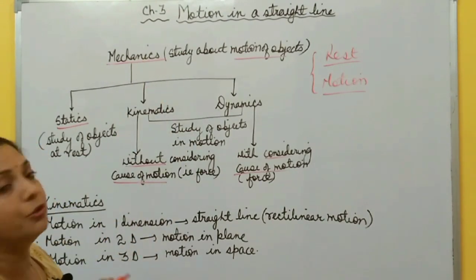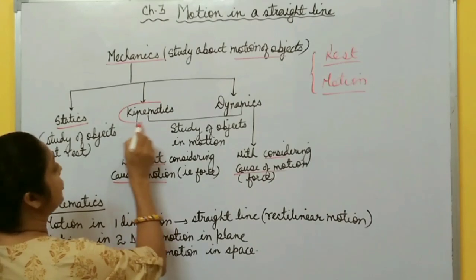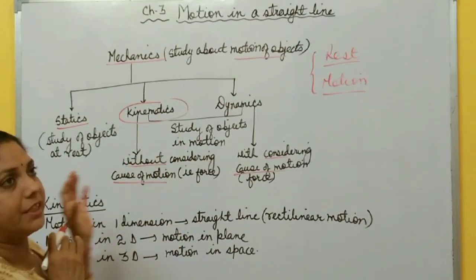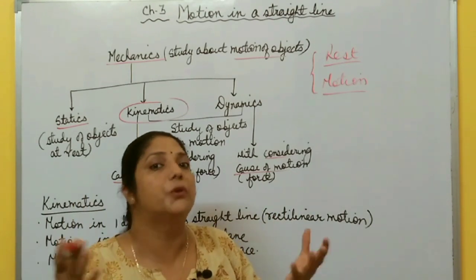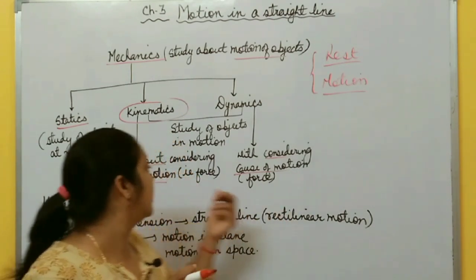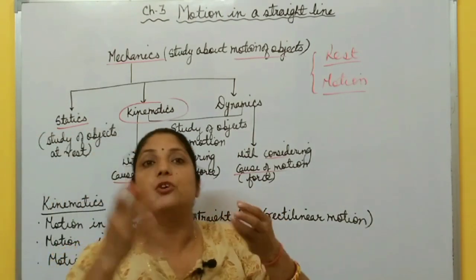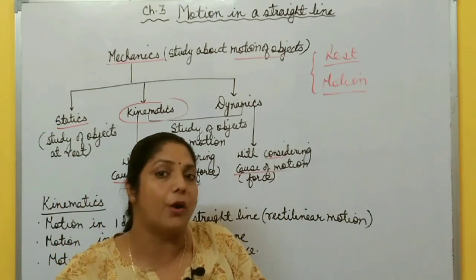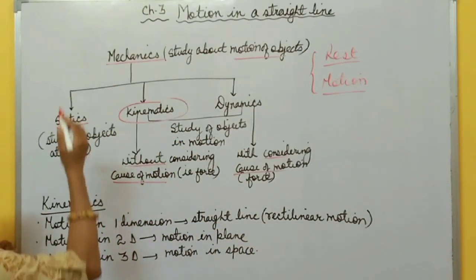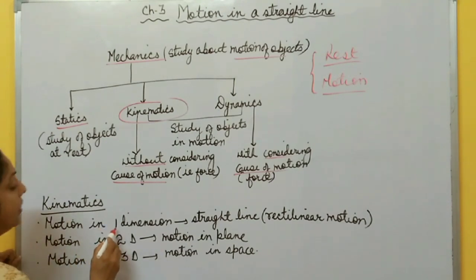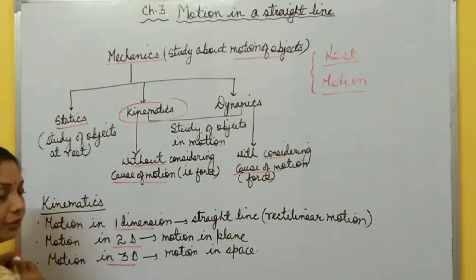Now this chapter is motion in a straight line. This comes under the kinematics branch, in which we just study different factors related to motion. We do not consider the cause of motion, which means force. We only discuss, when motion takes place, what the different quantities and terms related to the motion are. So in kinematics, you have to study motion in one dimension, motion in two dimensions, and motion in three dimensions.